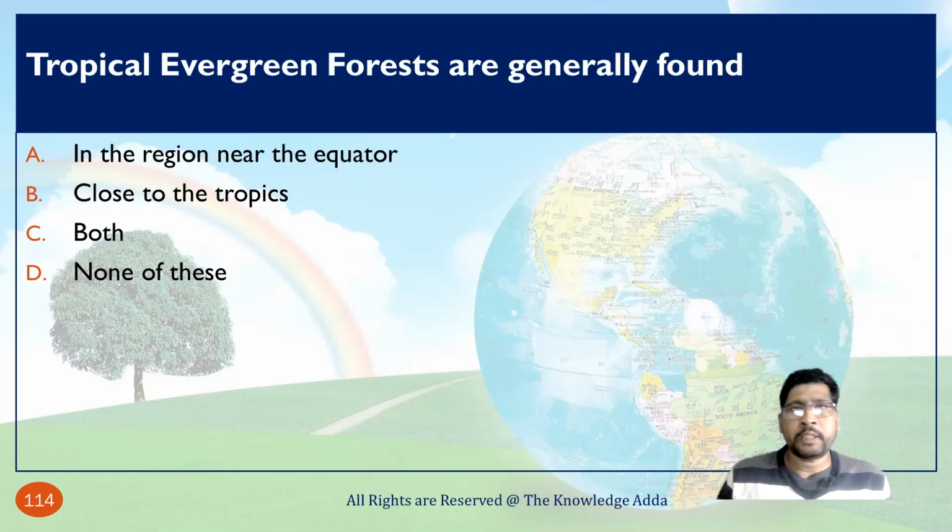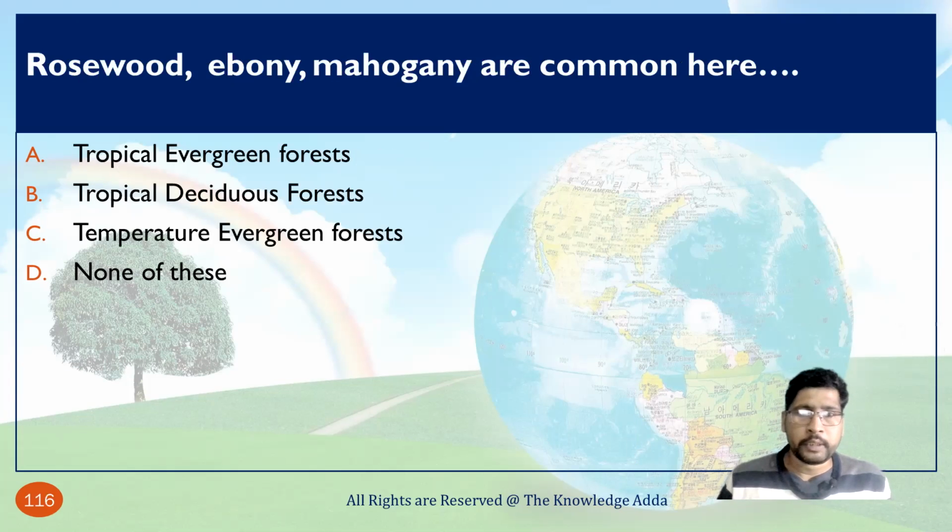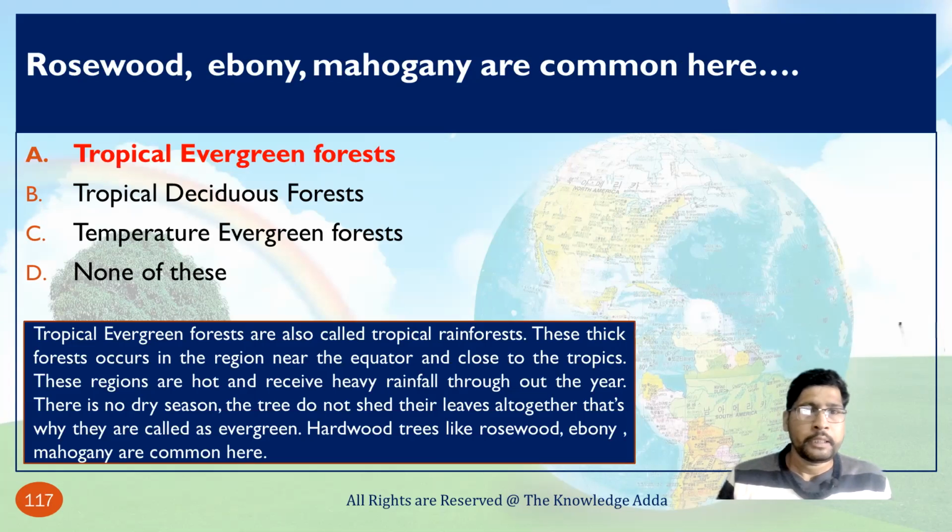Tropical evergreen forests are generally found in the region near the equator and also close to the tropics. So both options are correct. Rosewood, ebony, mahogany are common here. So we have to tell in which type of forest these types of trees are found. So basically, the answer is tropical evergreen forest.